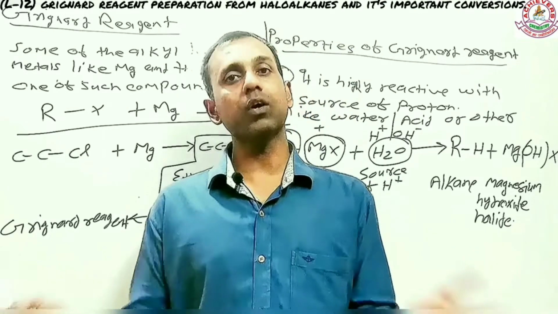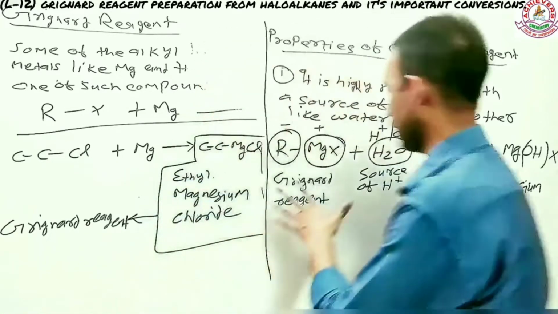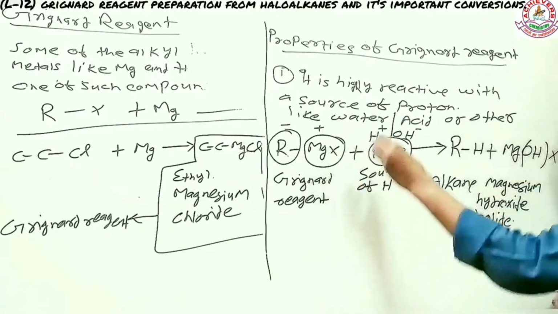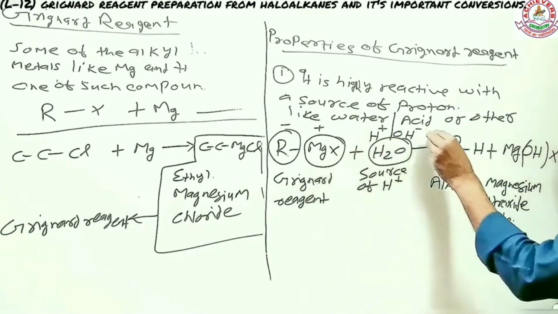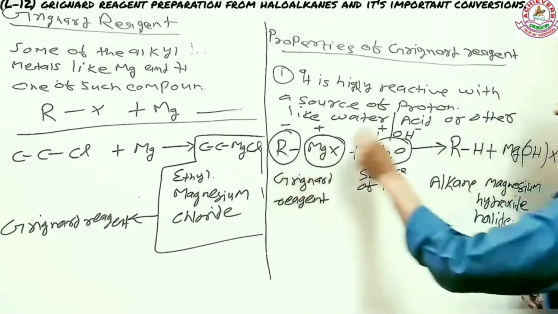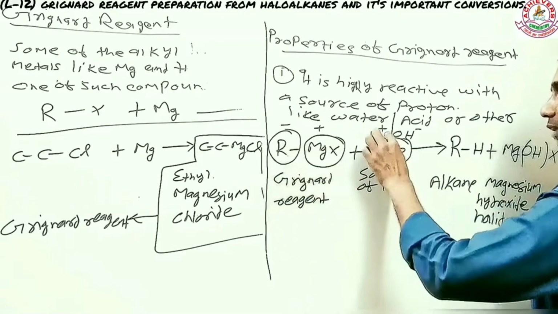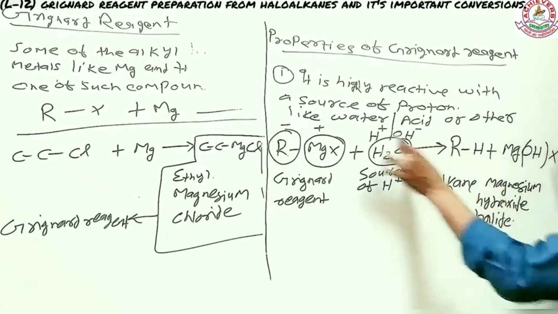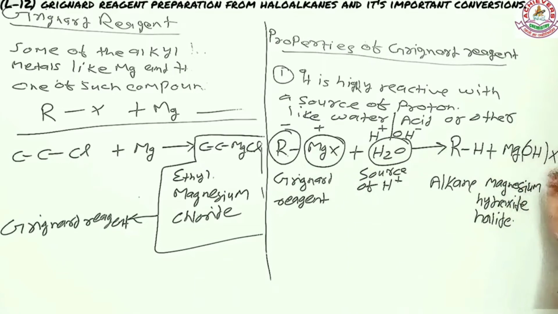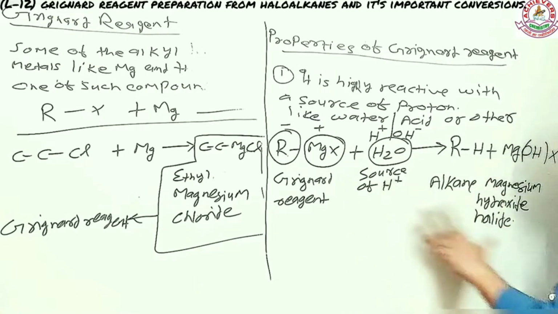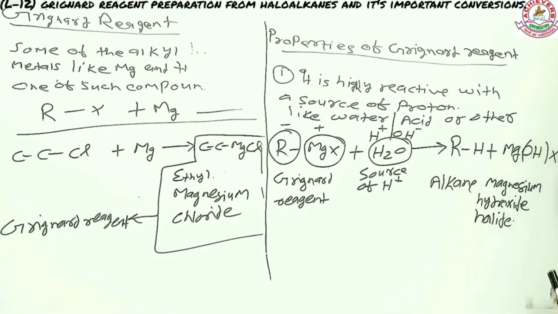So if it comes in contact with water, what happens? This is what happens in the reaction. The magnesium halide part reacts with the hydroxide ion and the alkyl part reacts with the proton. So the alkyl part reacts with the proton and forms an alkane, while the other two remain and convert into magnesium hydroxide halide. So this is the reactivity of Grignard reagent with a source of proton.